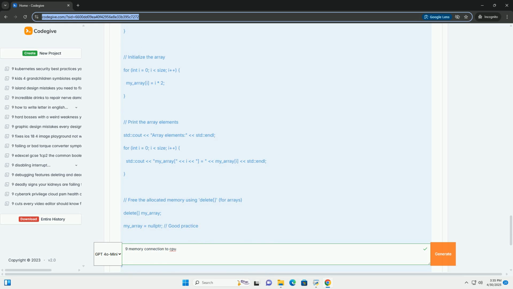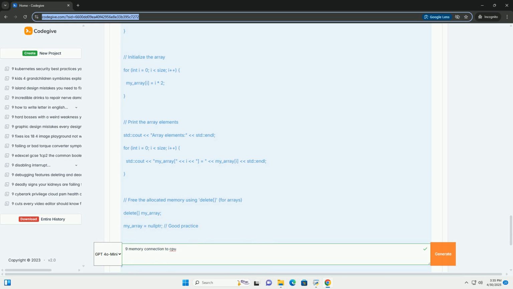1. CPU request. The CPU needs to read or write data at a specific memory address. 2. Address translation. If applicable, the virtual address used by the program is translated to a physical address by the memory management unit, MMU. 3. Memory controller request. The CPU's memory controller receives the physical address and command, read/write. 4. Signal transmission. The memory controller sends signals, address, control signals, data if writing, over the memory bus to the memory modules.